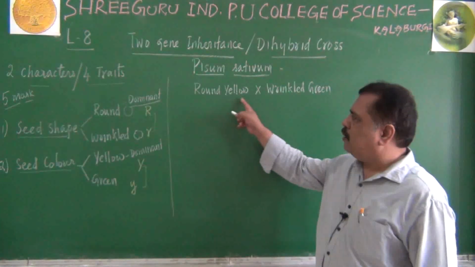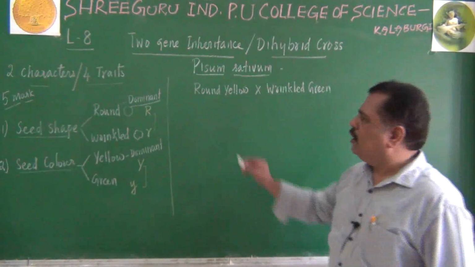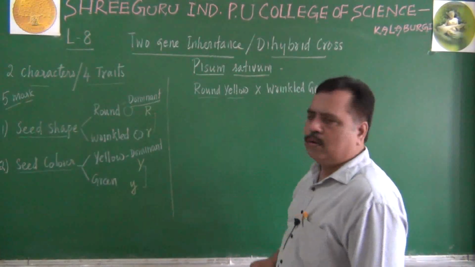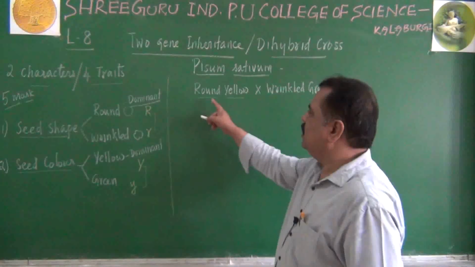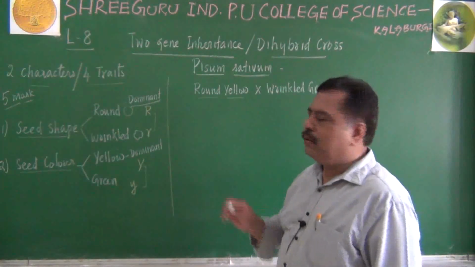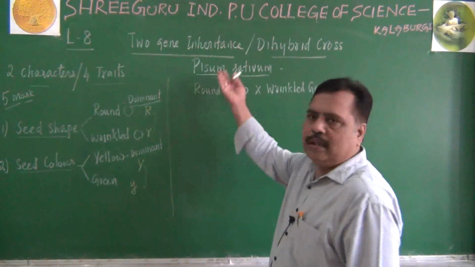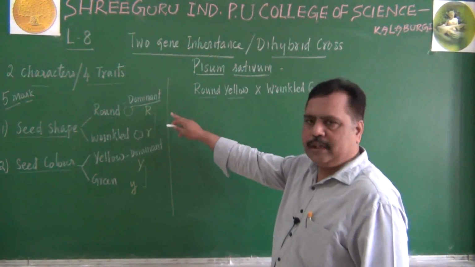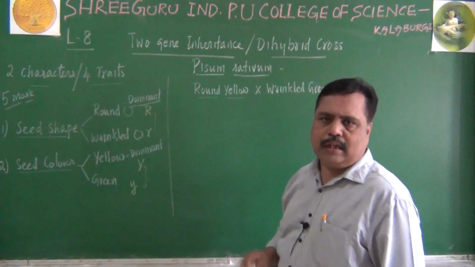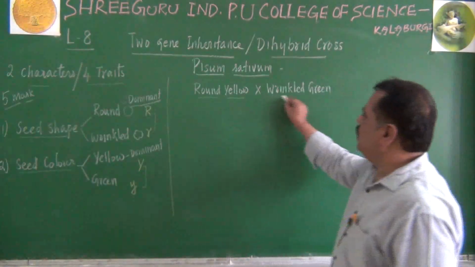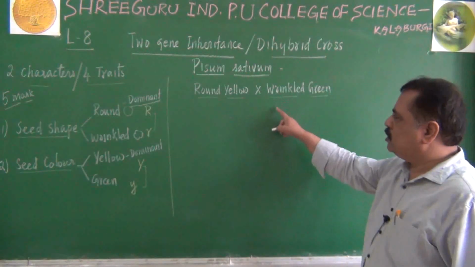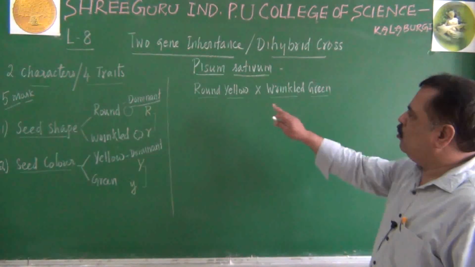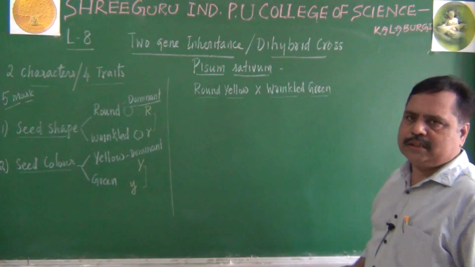You remember this point? What is the meaning of this word round yellow? With reference to shape it is round. With reference to color it is yellow. So we are taking two characters, which means we take round yellow. Most of you will make a mistake here. You will take round wrinkled together. That should not be there. It must be one trait for shape, another trait for color that we have to take. Round yellow, wrinkled green means with reference to shape it is wrinkled, with reference to color it is green, remember. So round yellow and wrinkled green were taken for study.